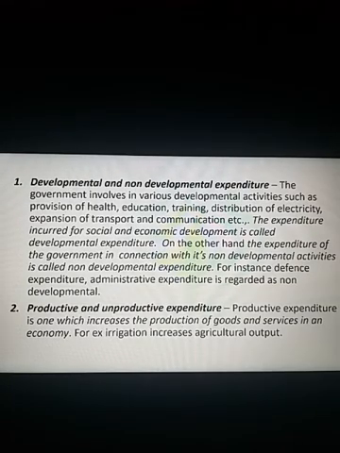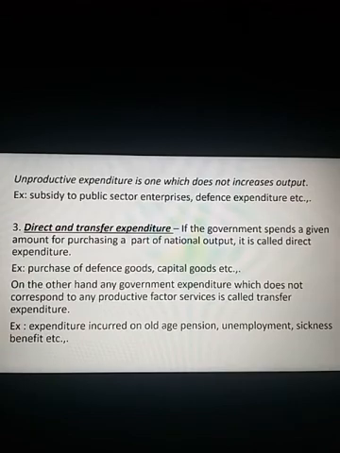Analyze this statement very carefully. Any expenditure that increases the production of goods and services is called productive expenditure. Example, irrigation and agricultural output, as you have seen. Come to the next slide. Whereas unproductive expenditure is one which does not increase output. Productive, you said, increases output; unproductive does not increase output. For example, subsidy to public sector enterprises, defense expenditure, and so on. So, a question arises, sir, just now under the other heading, non-developmental, you mentioned about this.